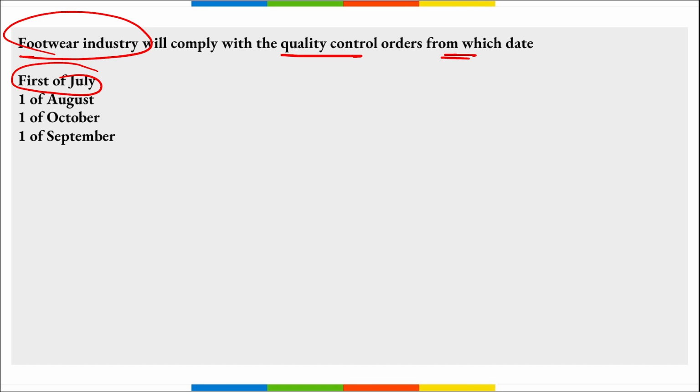The Fevicol or the threads that will be used should be of good quality, and a proper check will be maintained on those MSMEs, so that the quality of the material procured to make footwear in India is top notch. As we know, if we want to export our product to different parts of the world, the quality should be maintained, and only then will those countries allow products from India to be imported.